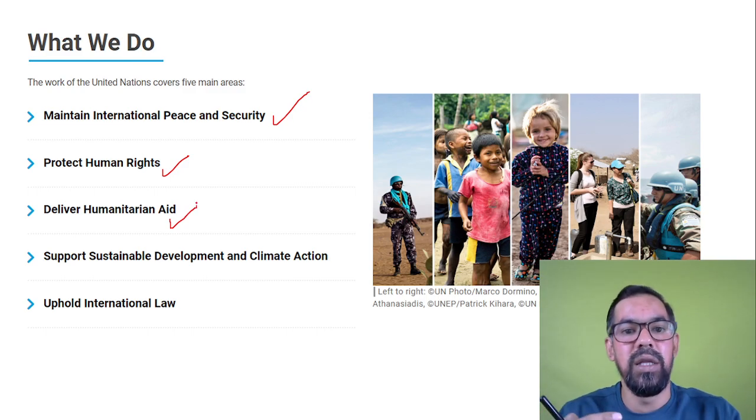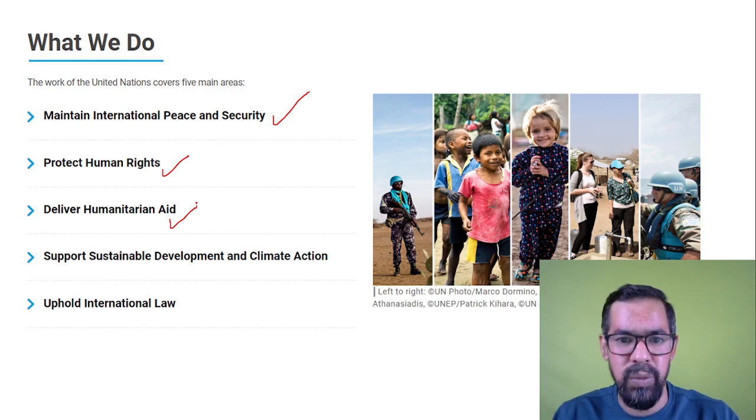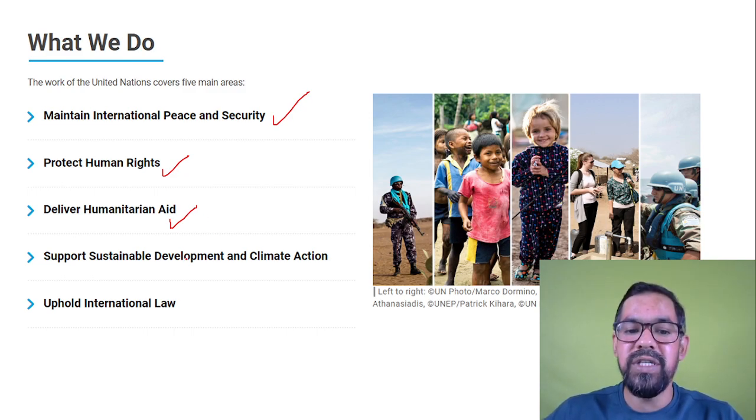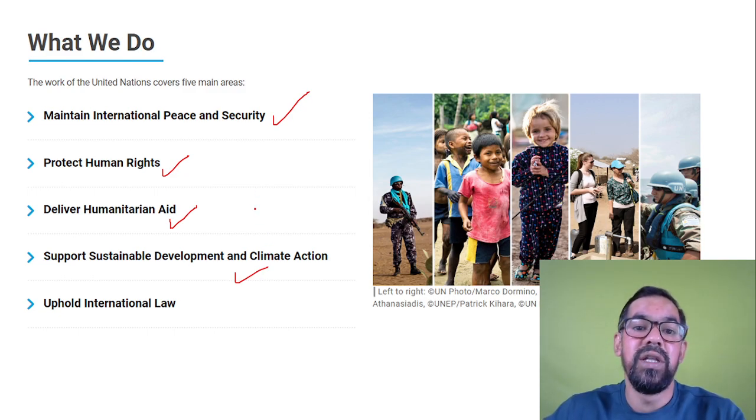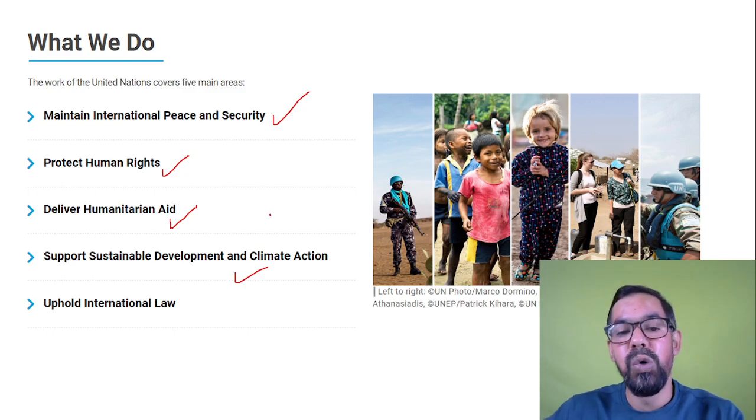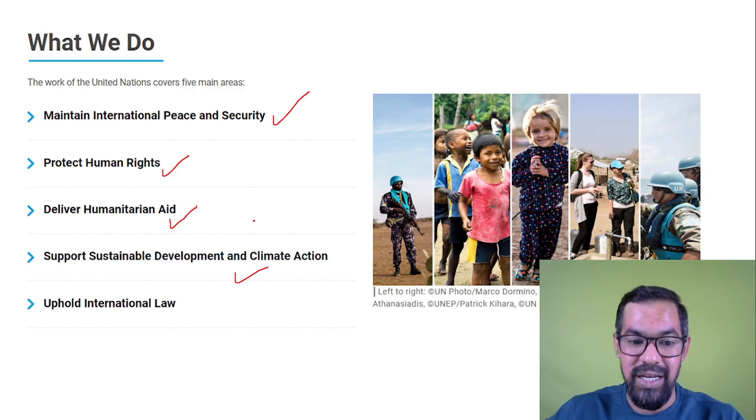Recently, in Turkey and Syria, they faced problems like the earthquake, or any other natural calamity or other problems. They also support sustainable development and climate action. The Sustainable Development Goals, I hope you have heard about these. There are 17 goals which are part of this particular mission, and they are provided by the United Nations.